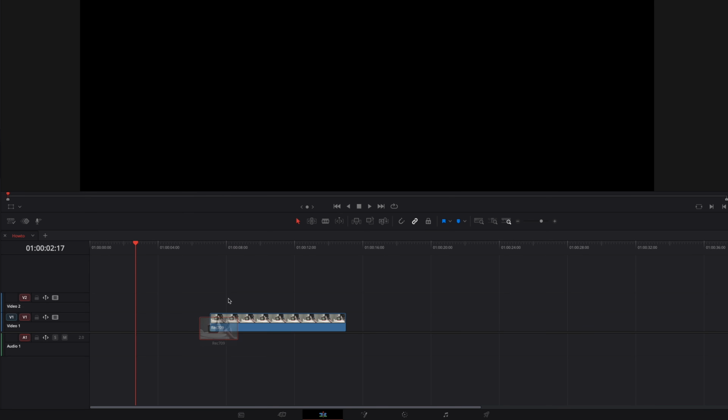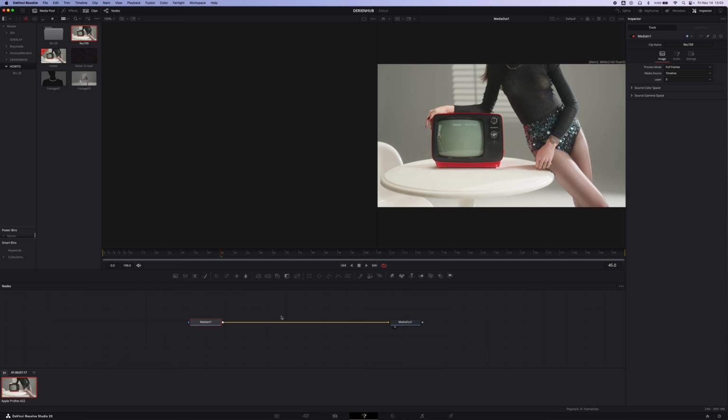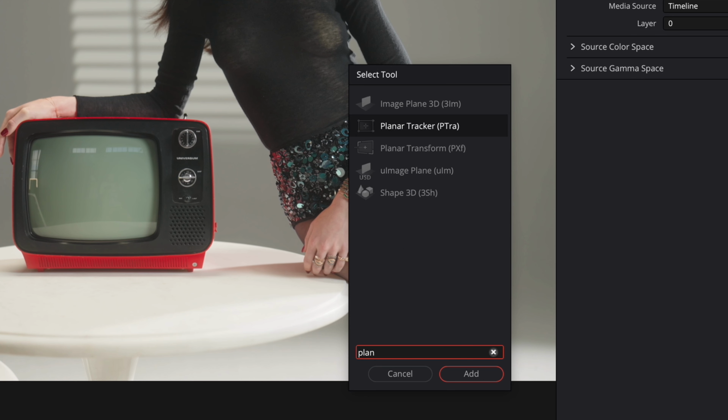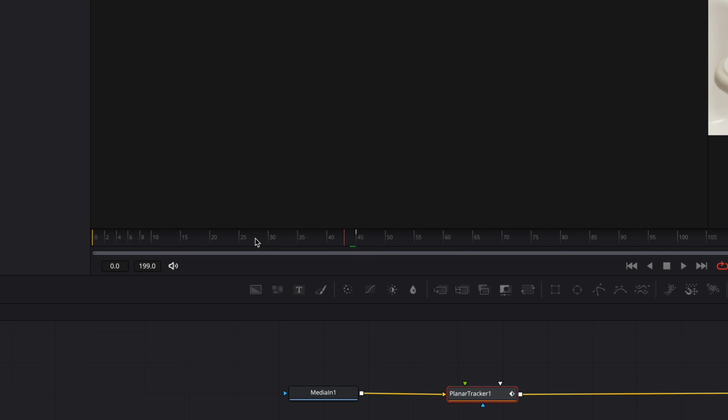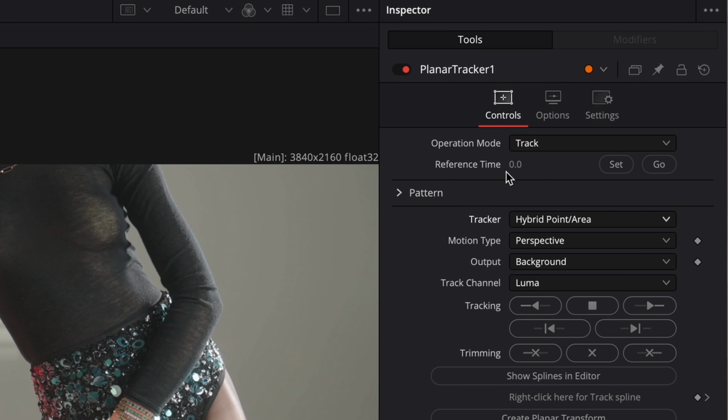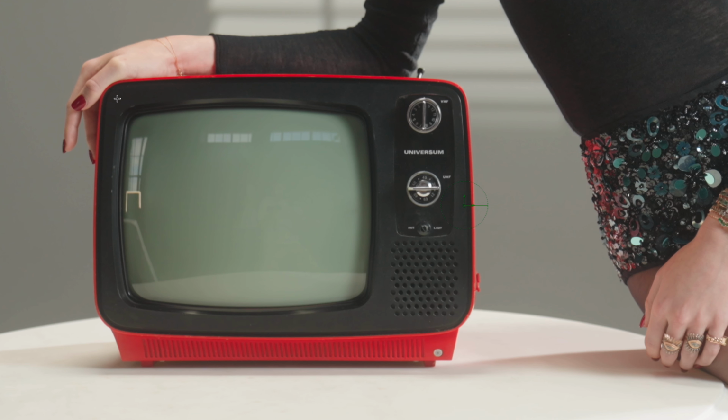Add your clip to the timeline. Go to Fusion page. Search for Planar Tracker. Change from point to hybrid. Go to the first frame. Select the area you want to track.